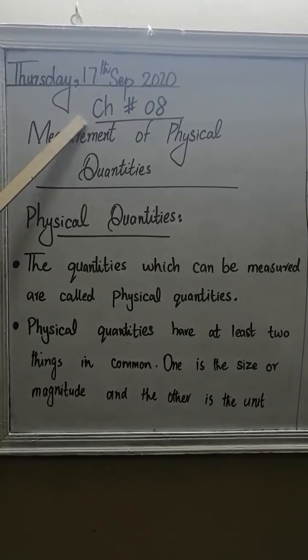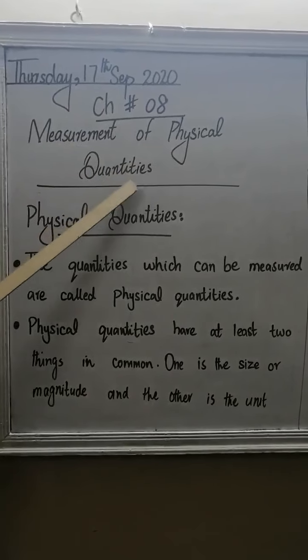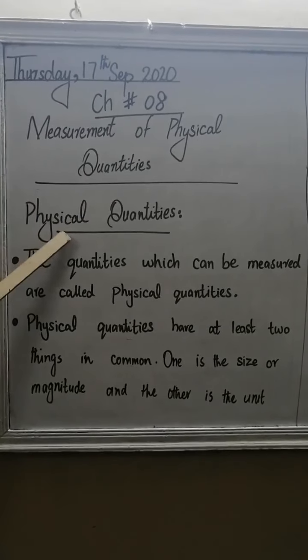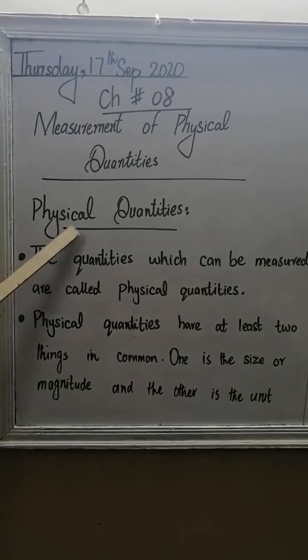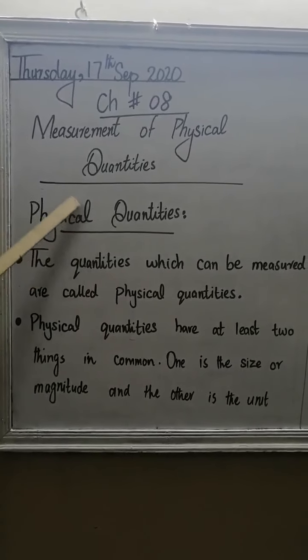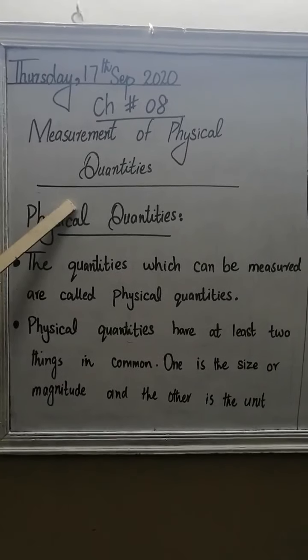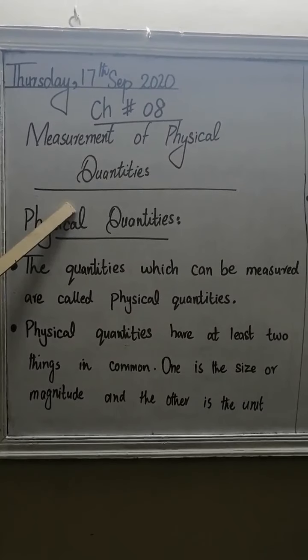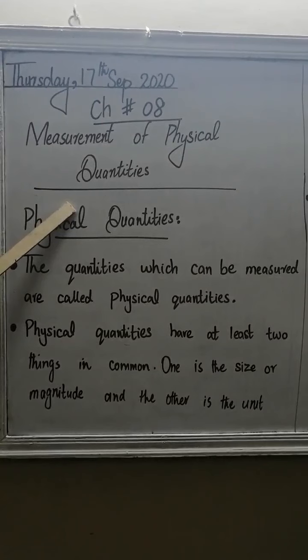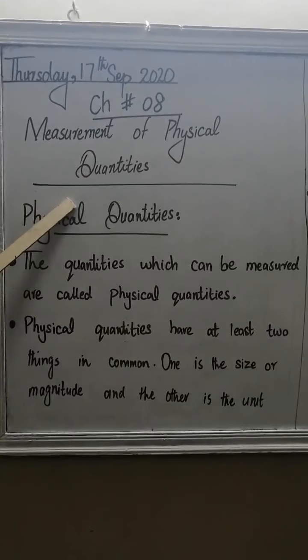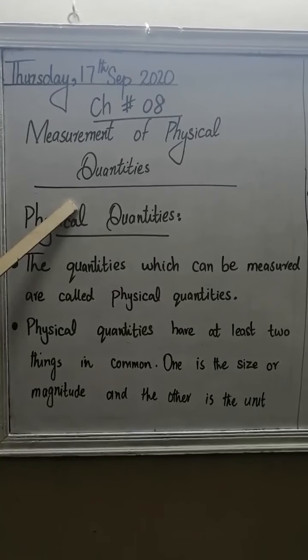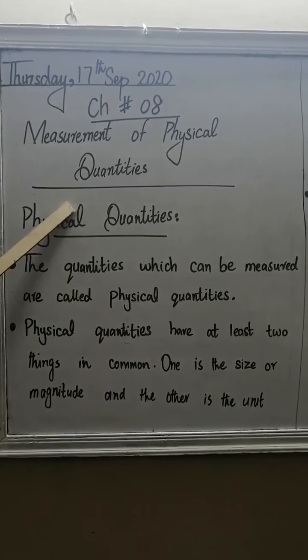Today we are going to start chapter number 8, measurement of physical quantities. How far is your school from your home? How much is the table heavier than the chair? How much more water can be filled in a jug than in a glass? How long is the duration of the day? All these are the questions that we often hear and answer.